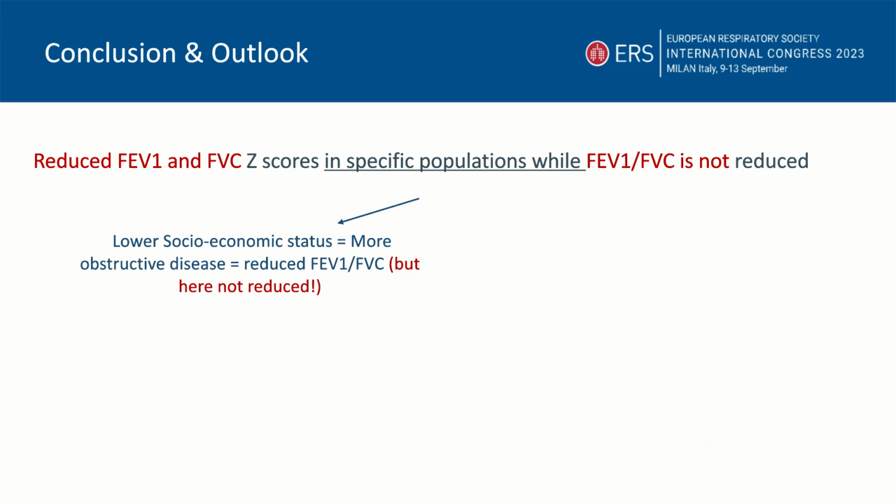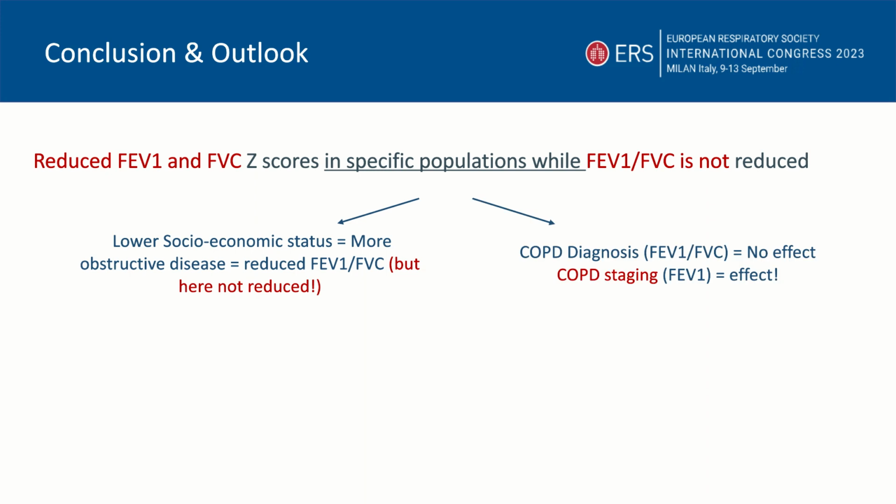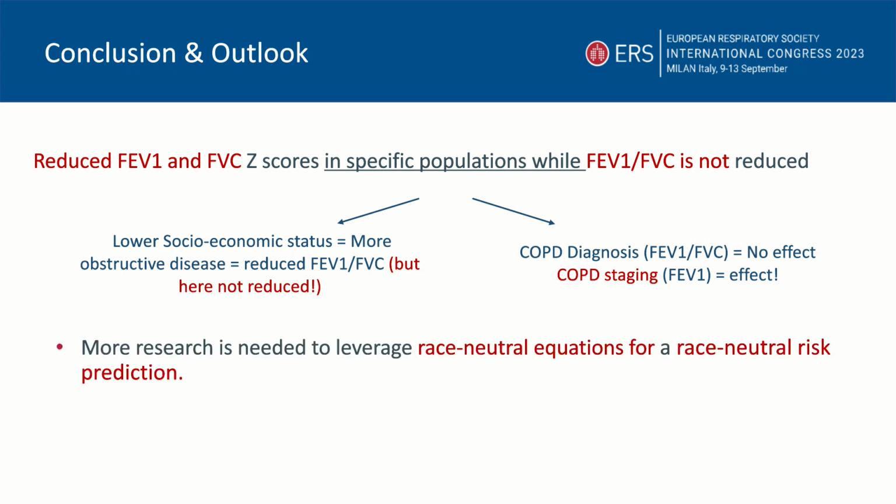So the first question that will arise here is if socioeconomic status alone would be responsible for this reduction in FEV1, FVC. We would also expect that lower socioeconomic status will lead to more exposure to risk factors such as smoke and more obstructive disease, so we would expect much more reduced FEV1 over FVC, but we don't see this here. Another thing is also, this might also have an impact on COPD. For COPD diagnosis, probably we don't see an impact because the ratio is somewhat stable, but the staging, which is dependent on FEV1, might be affected in these populations.